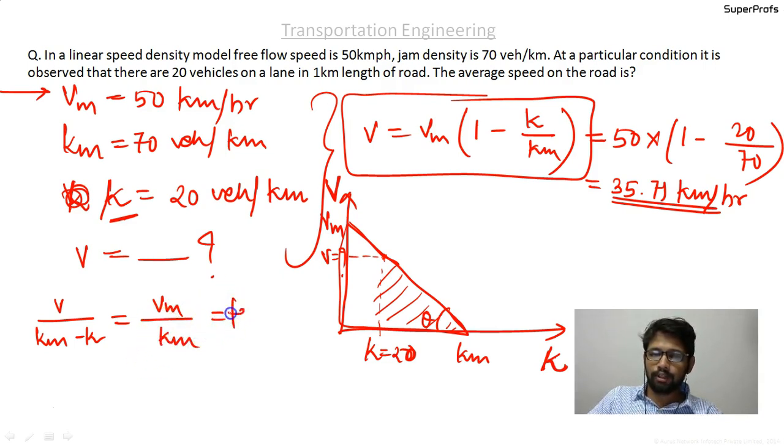What I am calculating is tan theta for the smaller triangle, the shaded one, and for this bigger triangle which I am shading right now.